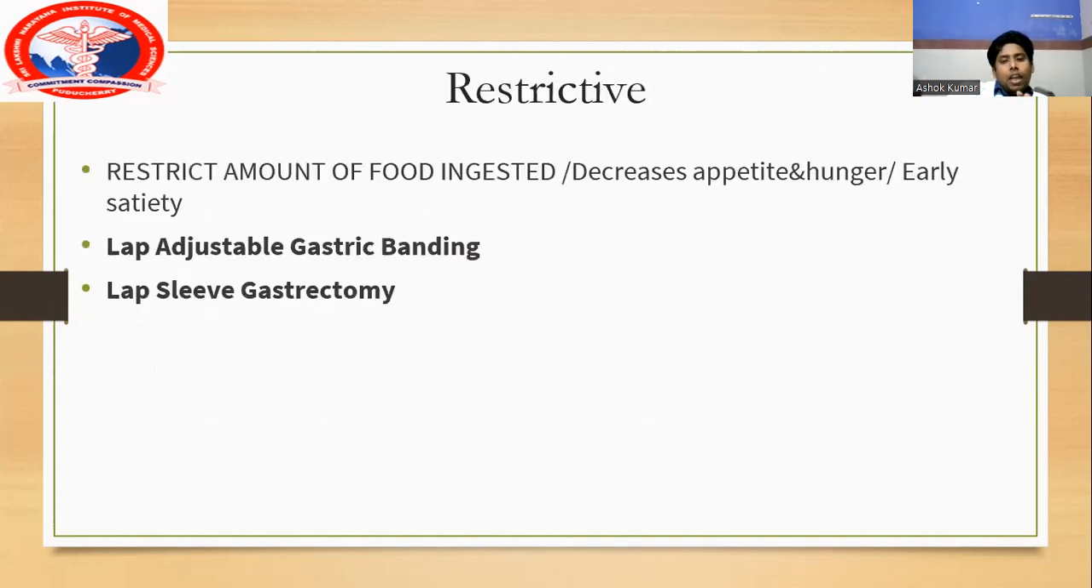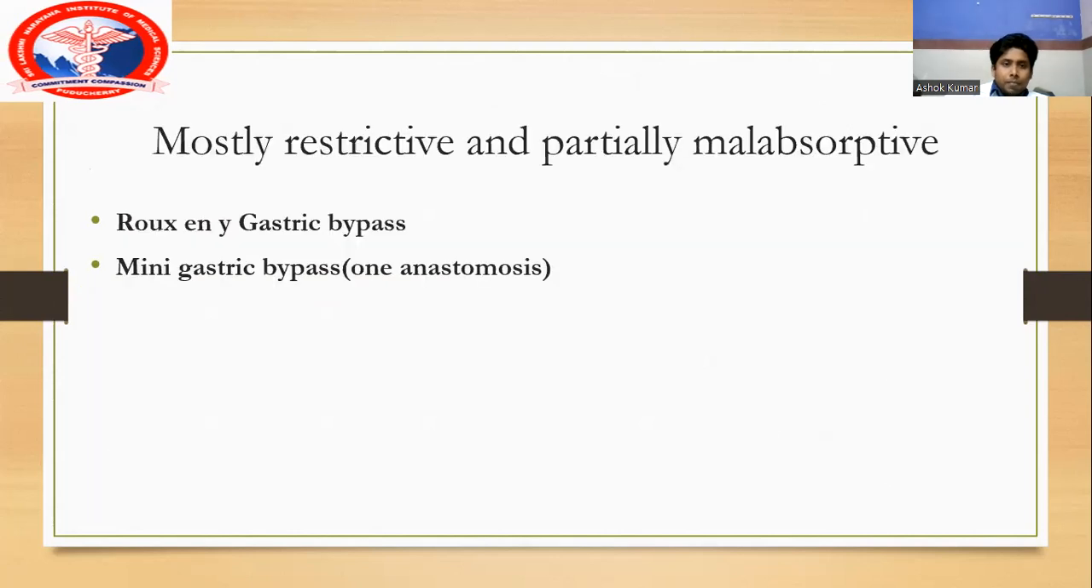So in case of restrictive surgery, the basic principle is you are restricting the amount of food taken by the patient so that it decreases the appetite and hunger, and the patient will attain early satiety. The procedures are laparoscopic adjustable gastric banding and laparoscopic sleeve gastrectomy. The second category is mostly restrictive, but a certain amount of malabsorption also will be there. Those procedures are Roux-en-Y gastric bypass and mini gastric bypass with 1 anastomosis, because Roux-en-Y gastric bypass has 2 anastomosis. To overcome that, mini gastric bypass has only 1 anastomosis.